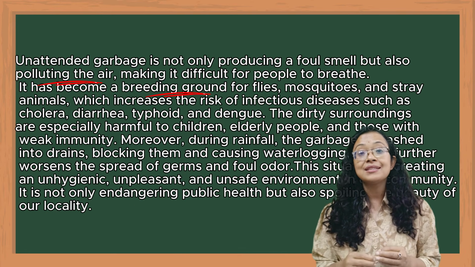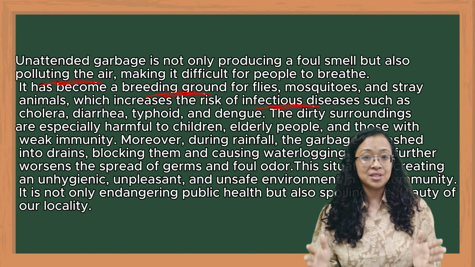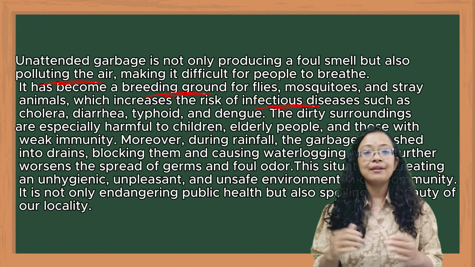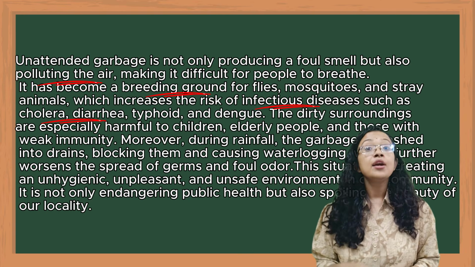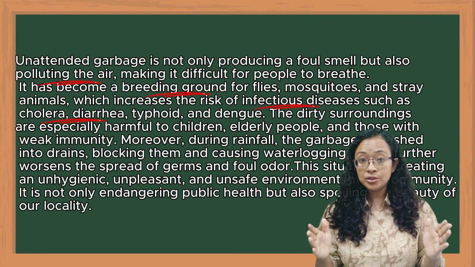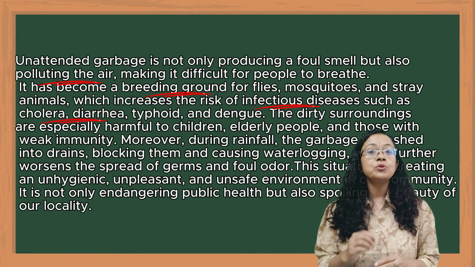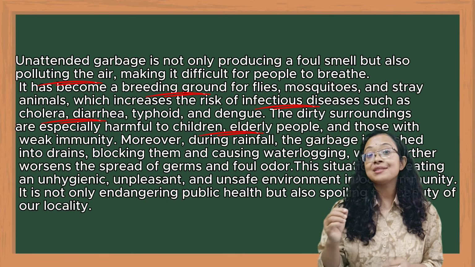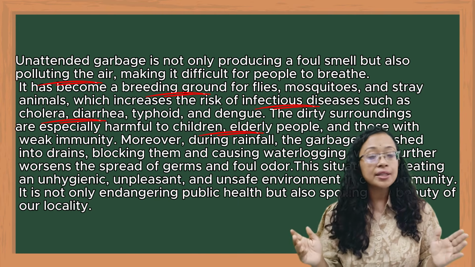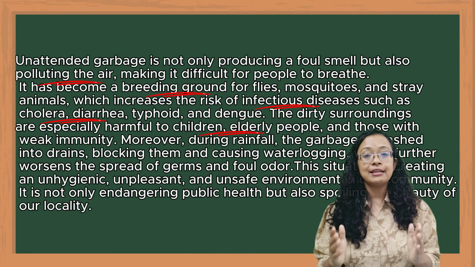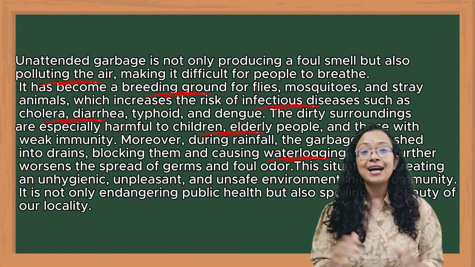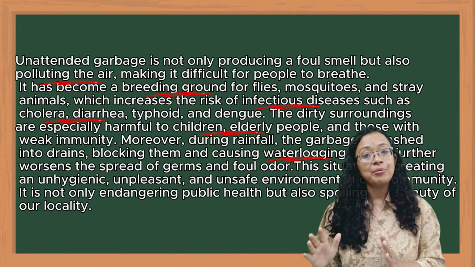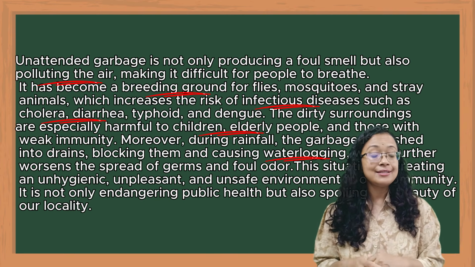And because of this, there is a chance of infectious diseases like cholera, typhoid, and dengue. Moreover, the writer or the sender has also mentioned which groups of people are highly prone to these infectious diseases, or who are the vulnerable people in this area. Moreover, he has also highlighted the drawback of unmanaged waste during the rainy season.